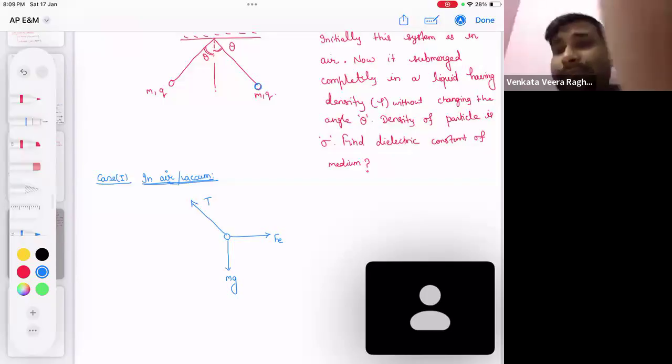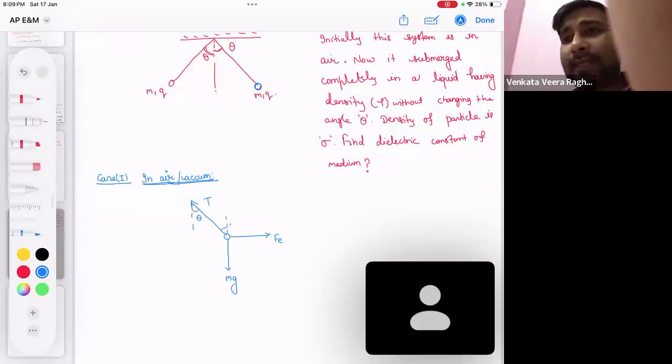It is making some angle theta here, so this angle is also going to be theta. Now if I take the components and write the equilibrium condition, we get T cos theta and T sin theta.